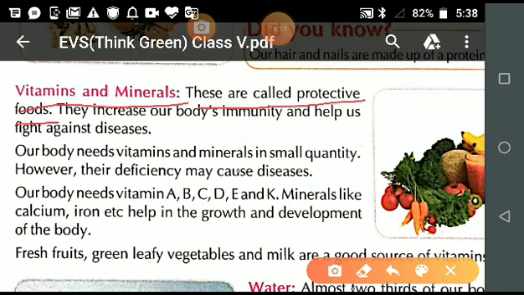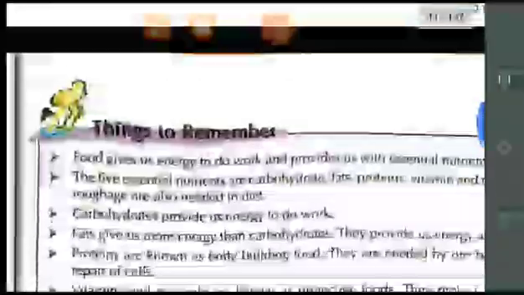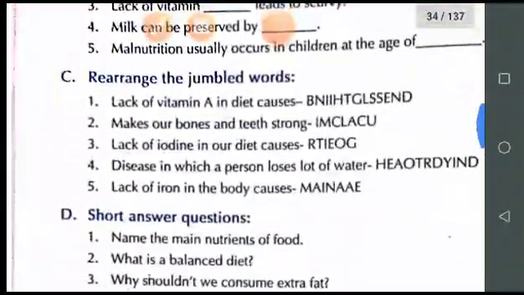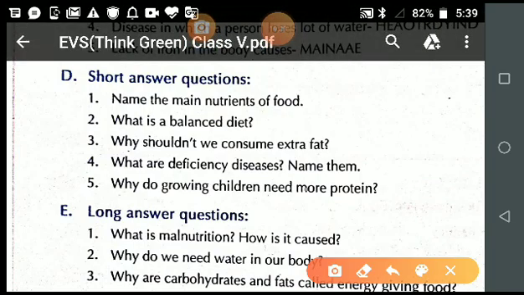This is your first answer. Now student, let's see question number 2. What is a balanced diet?